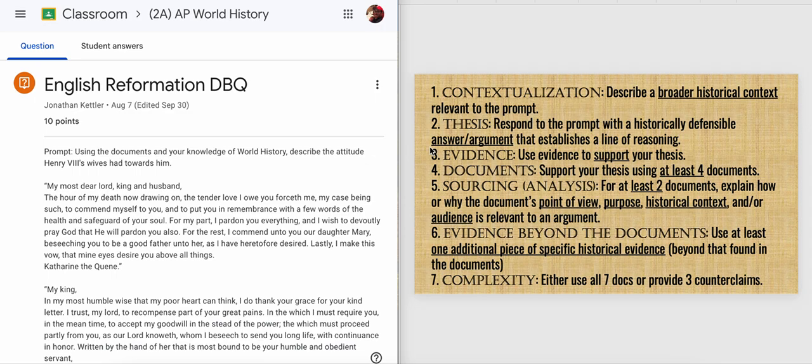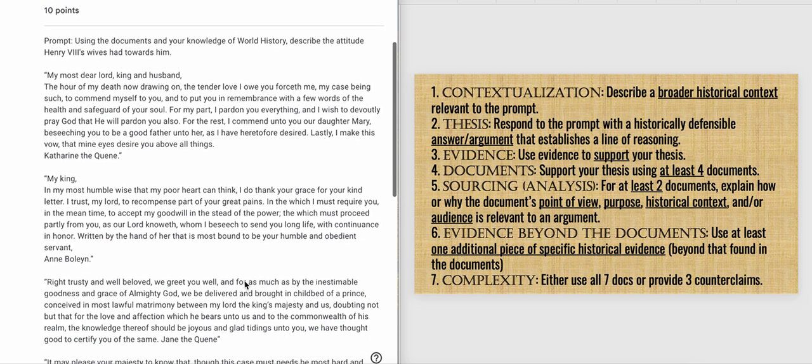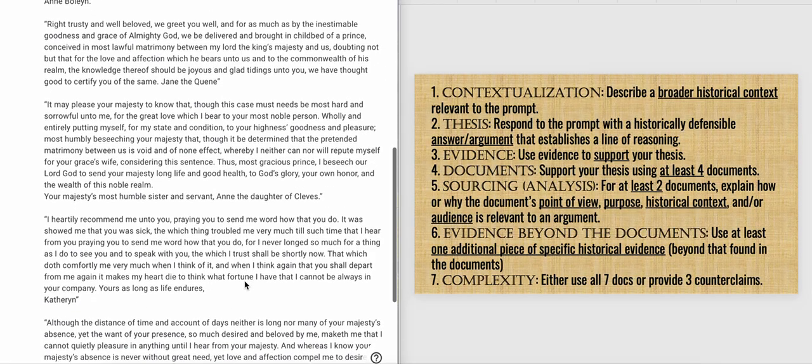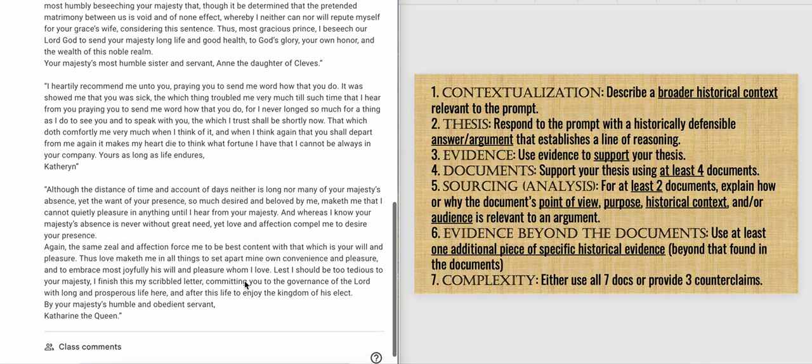Then you are going to explain what the evidence is in these documents that prove that point. So for example, if any of these documents talk about one of his wives forgiving him or saying they wish him well or no ill will, then you put that in this evidence paragraph.